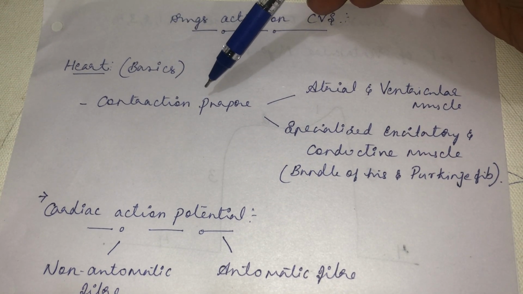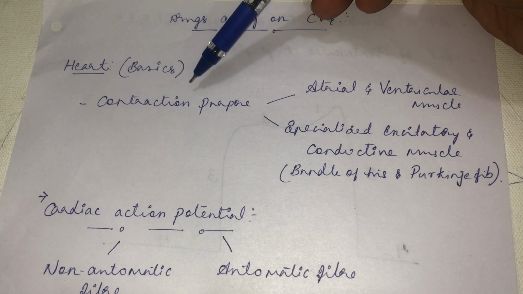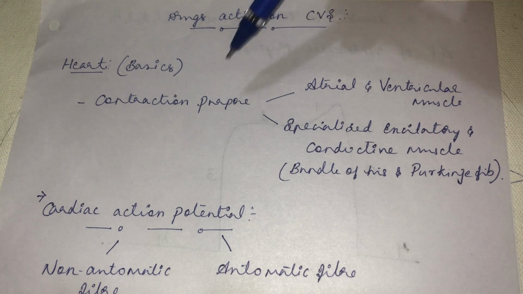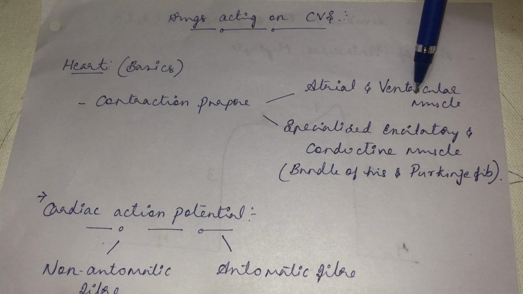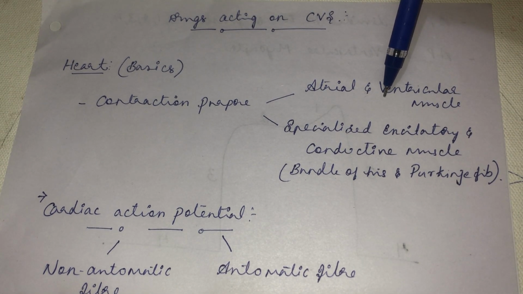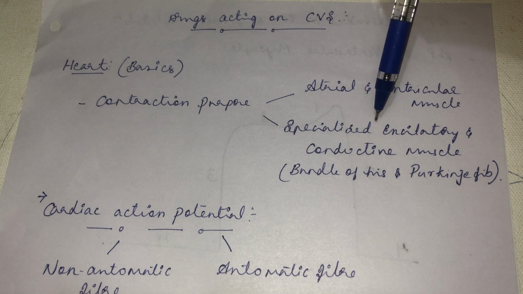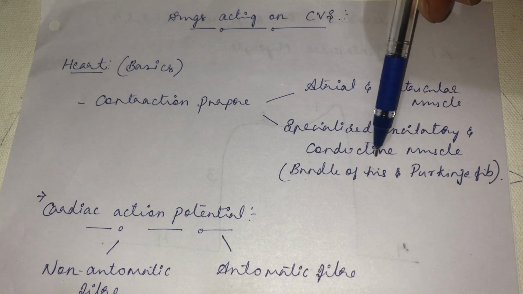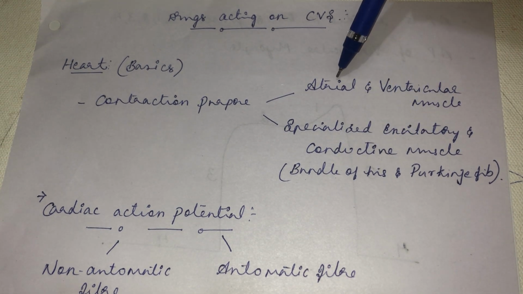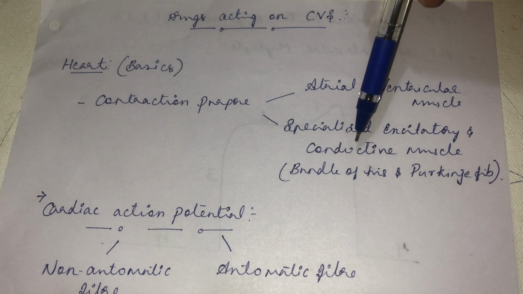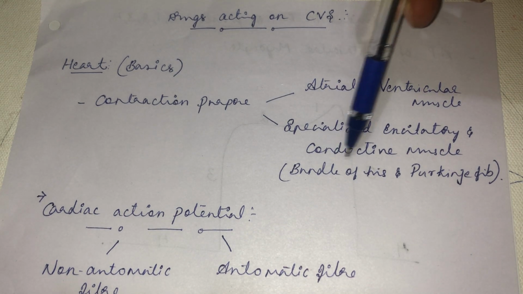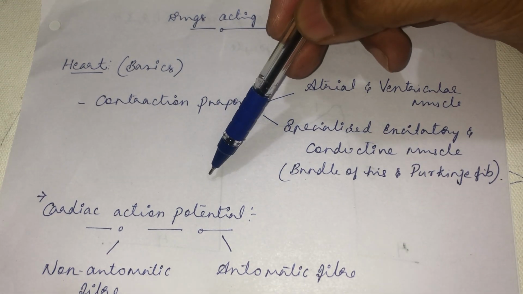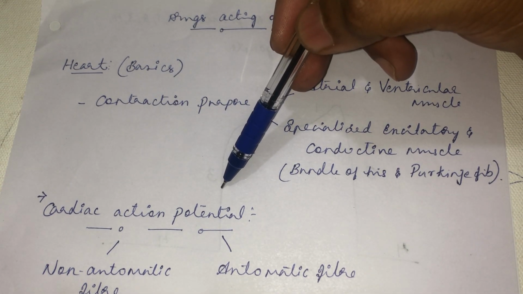As you know, the heart contracts, and the contraction of the heart is mainly under the control of the atrial and the ventricular muscle. And also there exists a specialized excitatory and conductive muscle. We call it the bundle of His and Purkinje fibers. With the help of atrial and ventricular muscle and the corresponding effort of the bundle of His and the Purkinje fibers, the heart contracts. And there exists a cardiac action potential also.